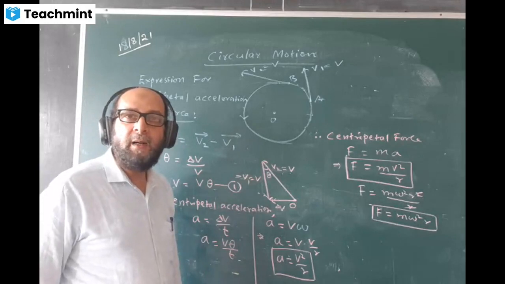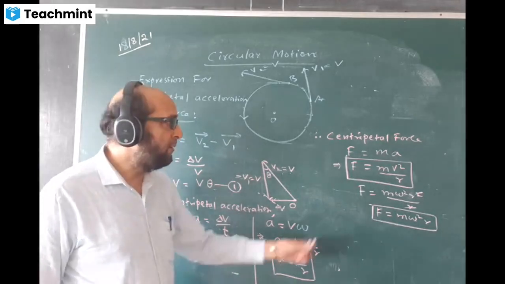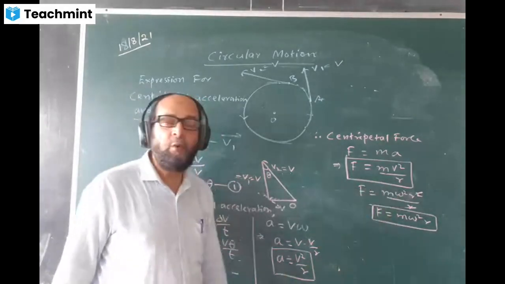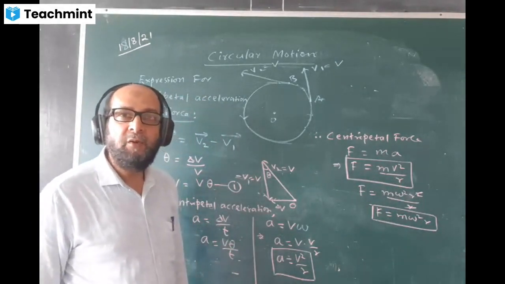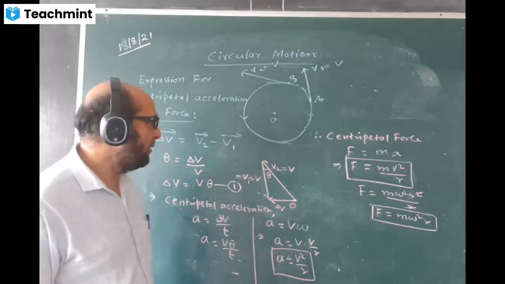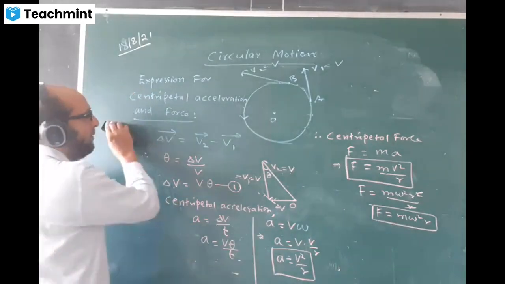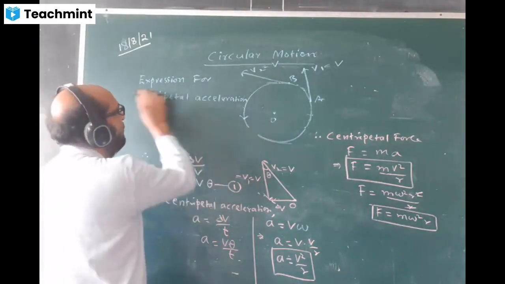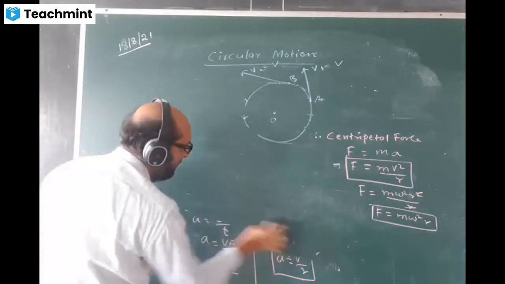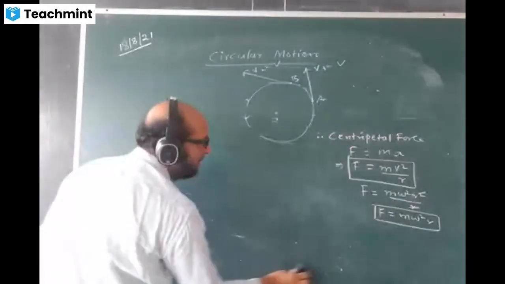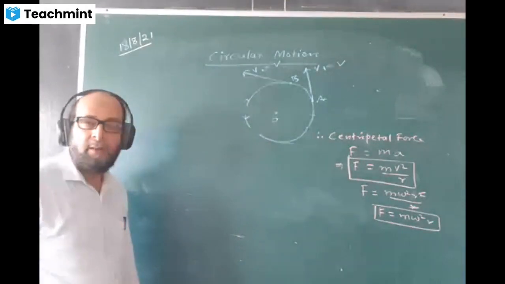Putting square, it is omega square r square. One r cancels. And now see what is the result. So two ways we can have the formula of centripetal force: F is equal to mv square by r and the other way is m omega square r.